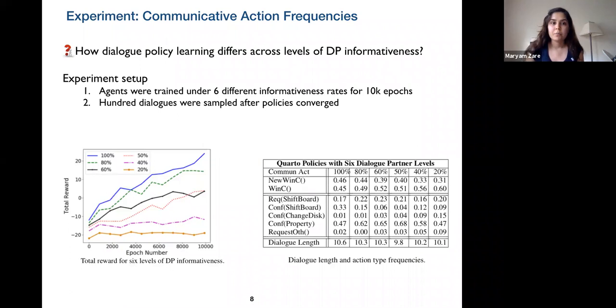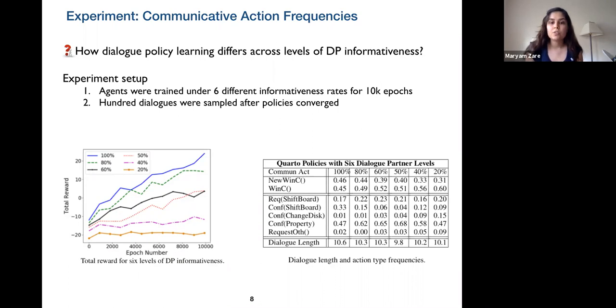In the first experiment, we wanted to see how the policies are different across different levels of informativeness rate. So we trained agents under 6 different conditions for 10K epochs, and then we looked at the frequency of communicative actions at the end. So the table shows the frequency for the global policy on the top and for the local policy at the bottom.